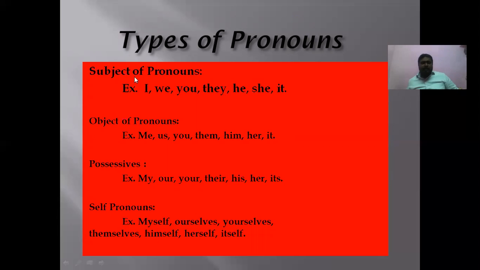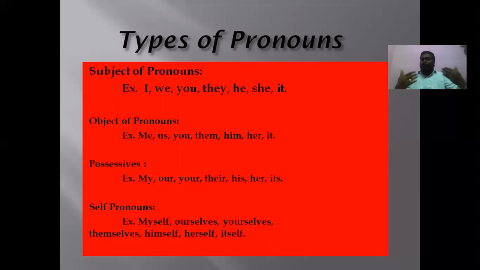First, let us see subject pronouns. Subject pronouns are always used as subject only. We will get them only in the beginning of the sentence. We can't get a subject pronoun in the middle of the sentence or at the end of the sentence. What are the subject pronouns? I, we, you, they, he, she, it are called subject pronouns.